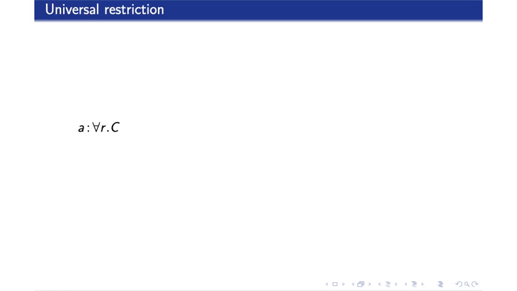Lastly, there is the universal restriction, represented by the upside-down letter A. This again looks like a quantifier, but it isn't. The assertion means that for all elements that are related to A by R, all these elements are a C. Note that no such elements need to exist. If it helps, one can think of it as the box for multimodal logic, where the box is indexed by R. In our example, all things, if any, that Alice roasts are comedians.